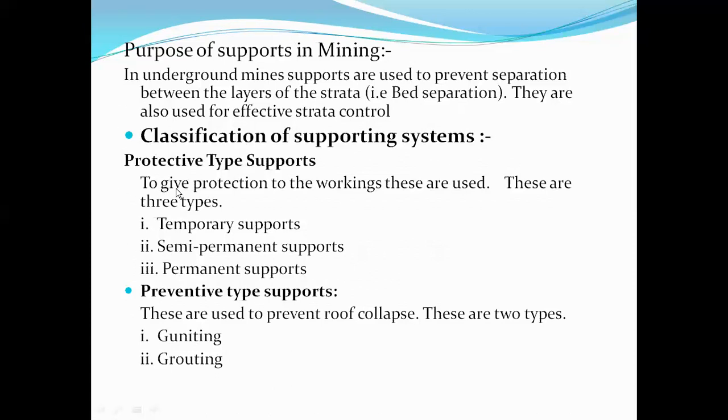So, the protective type of supports. To give protection to the workings, these are all used. These are three types. One is called temporary supports, second one is semi-permanent supports, and third one is permanent supports.